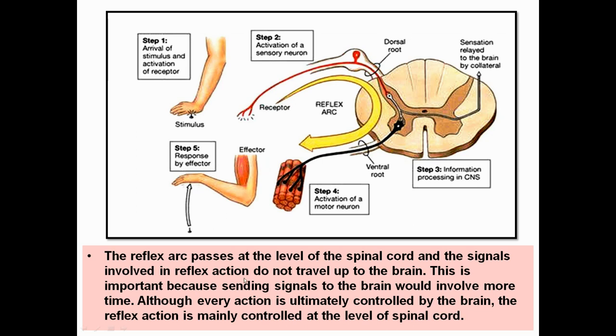The reflex arc passes at the level of the spinal cord, and the signals involved in the reflex action do not travel directly to the brain. As I've told you, this is important because sending signals to the brain will involve a lot of time, and that's not going to help you protect yourself from the danger. Although every action is ultimately controlled by the brain, the reflex action is mainly controlled at the level of the spinal cord, and thereafter the signal is sent to the brain after the response.